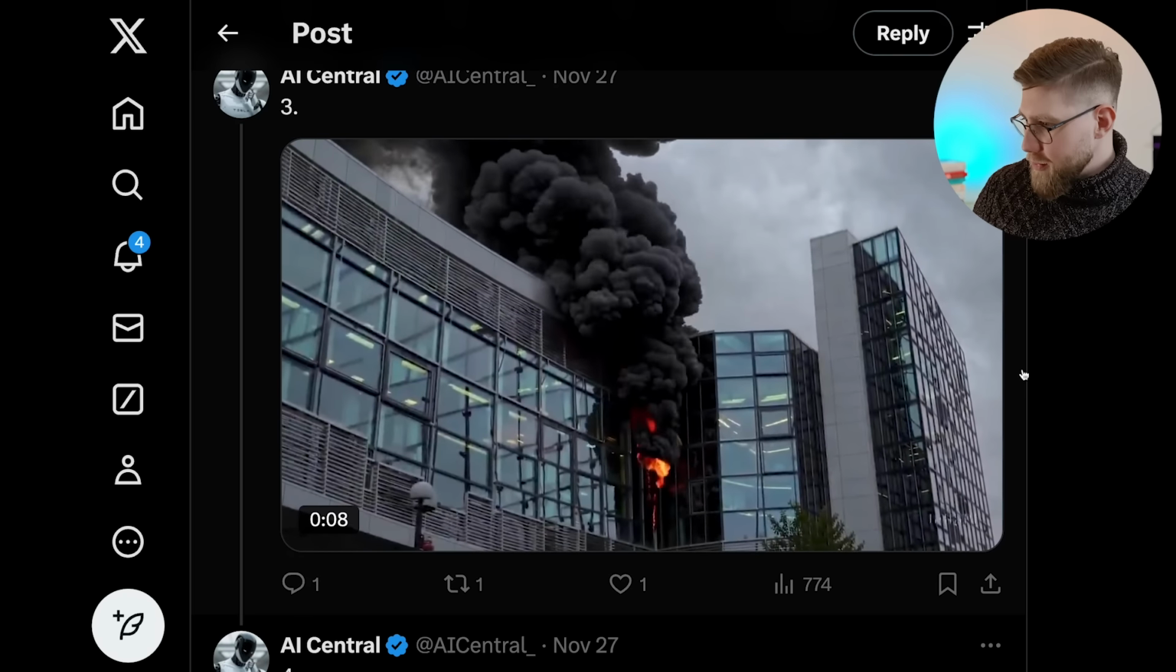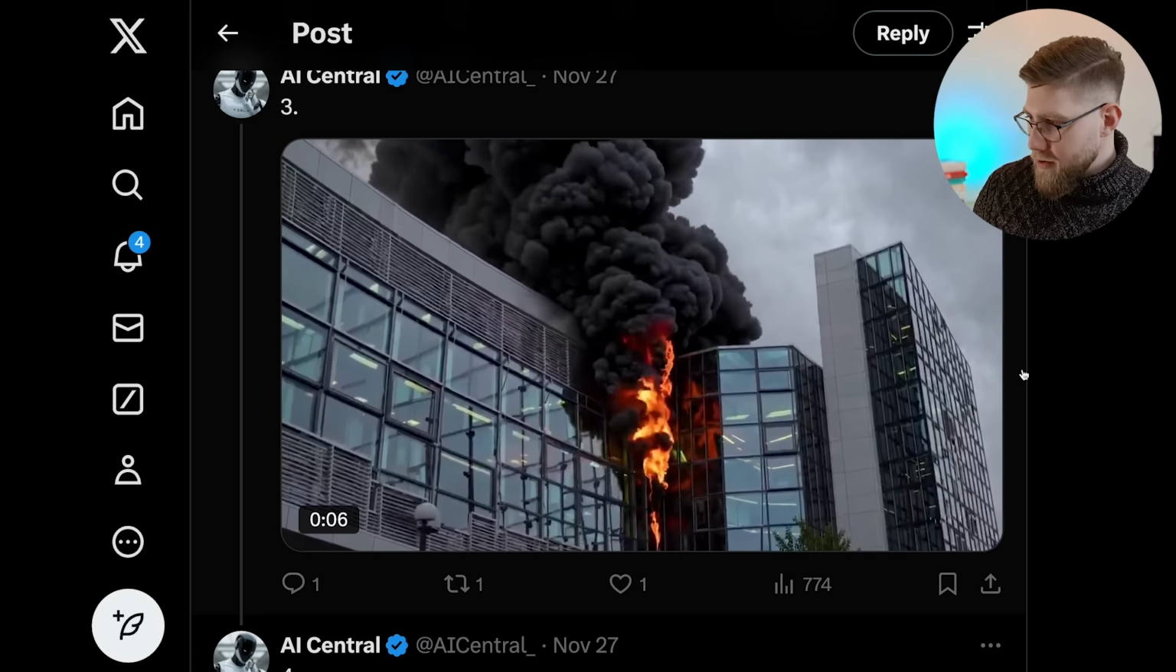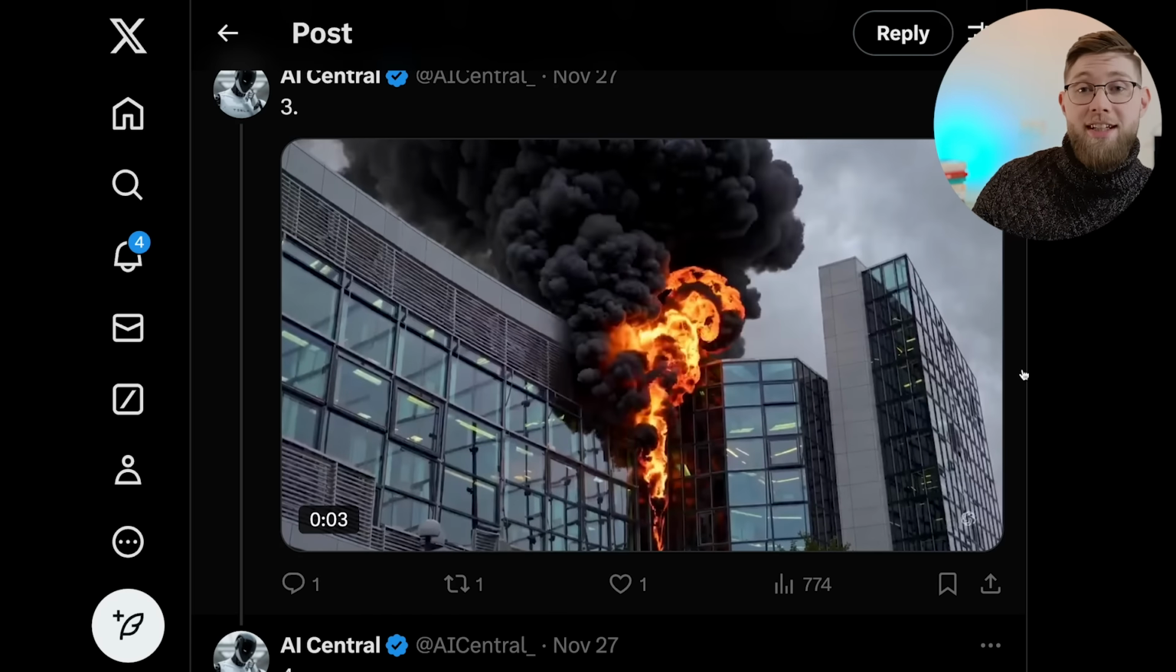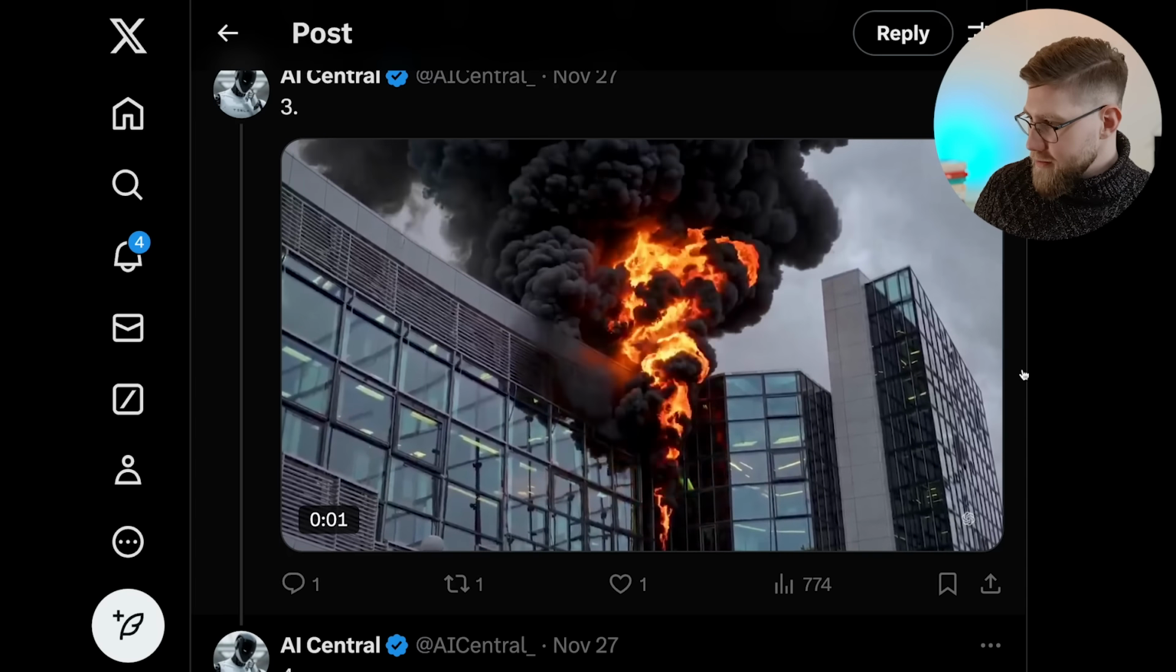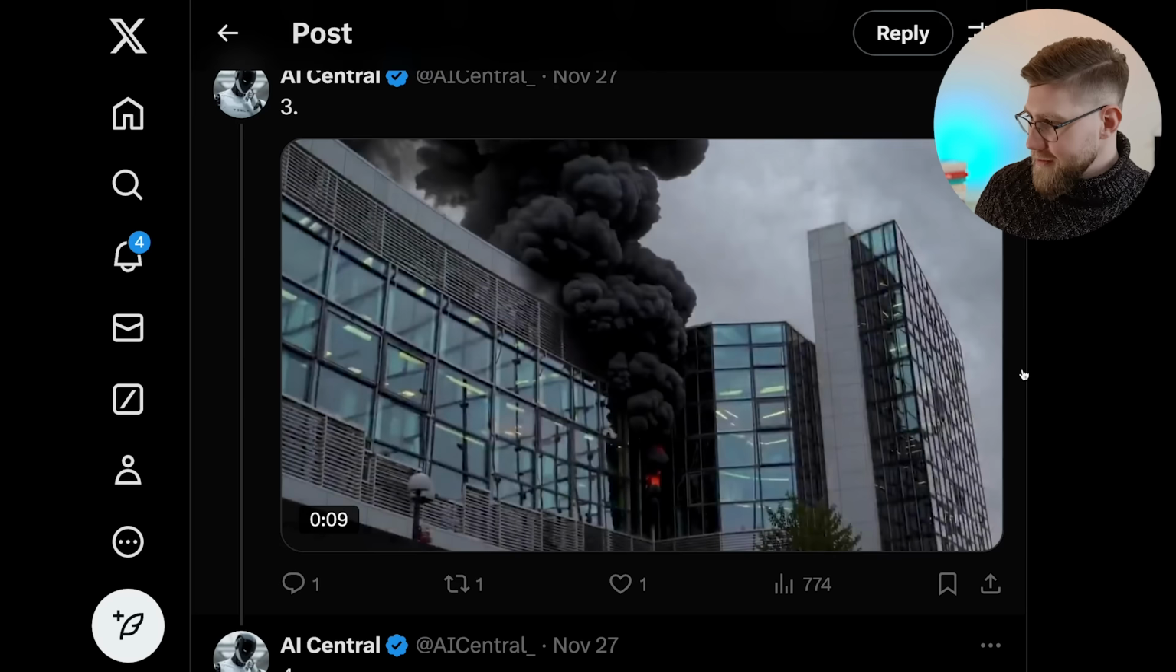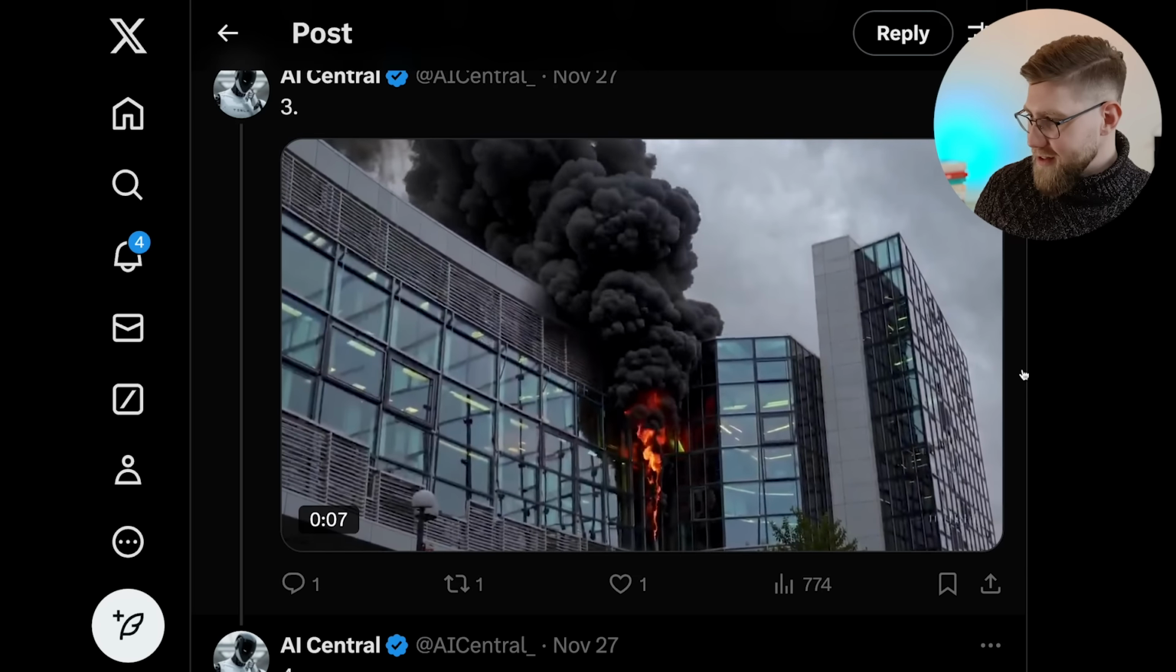Then we have a burning building. This one also looks very realistic. Imagine just seeing that on the news. You would need some time to figure out that this is not real.